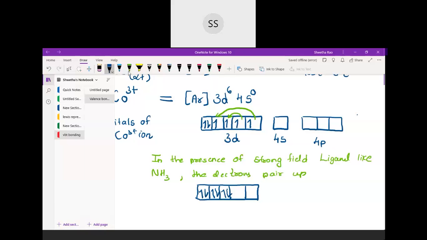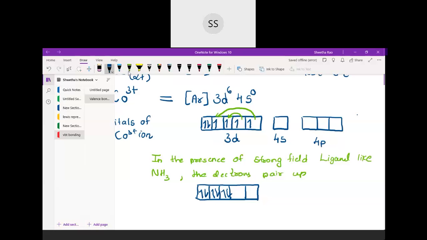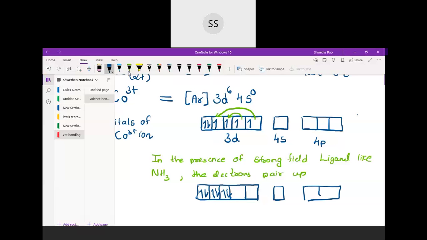After this, you have to see how many orbitals are required for the ligands to come. How many ligands are there? 6 ligands are there, because it is Co(NH3)6. So 6 ligands are going to come, which means we have to make use of 6 orbitals and then hybridize them. So here I will write this 4s also, and the 4p orbitals are also available. These are empty.